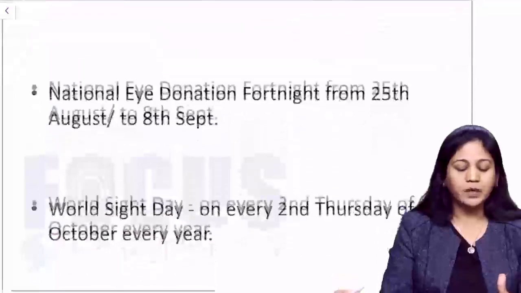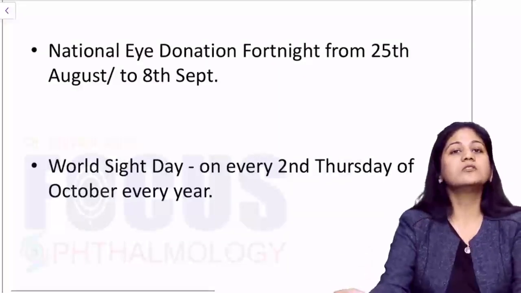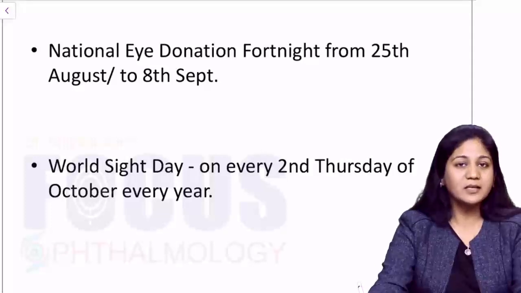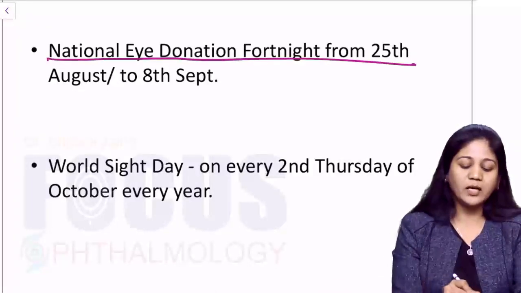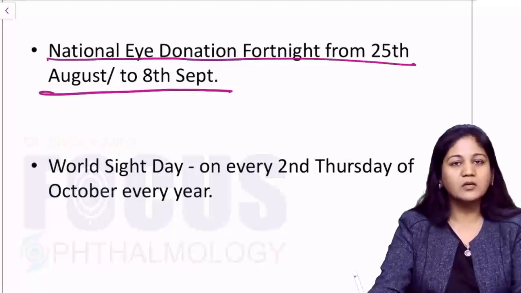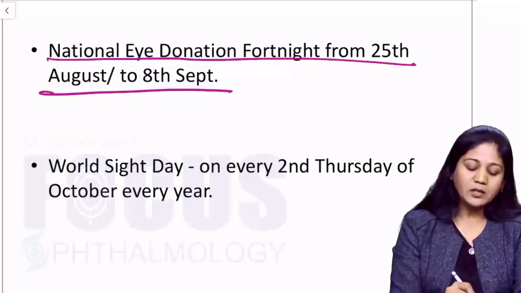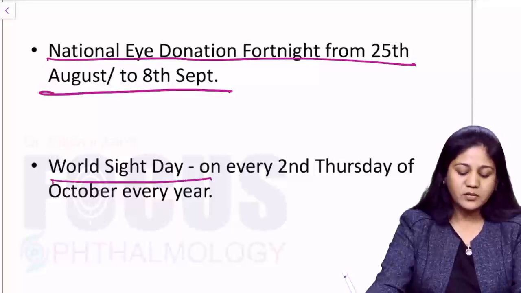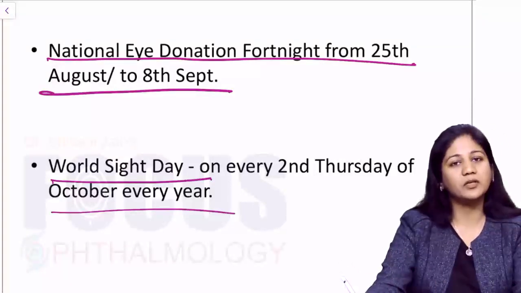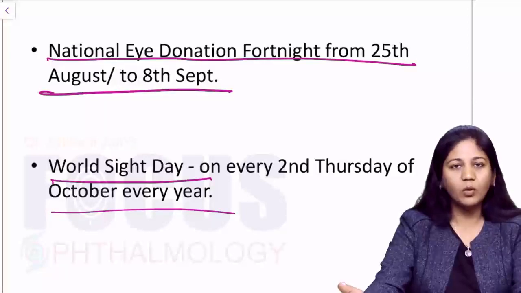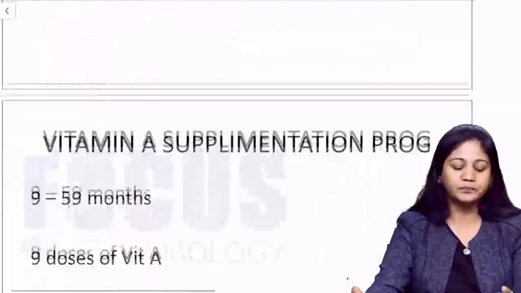Now, two important things which you should always remember as a clinician: National Eye Donation Fortnight is from 25th August to 8th September, and World Sight Day is observed on every second Thursday of October every year. Okay, so these two things you should always know.